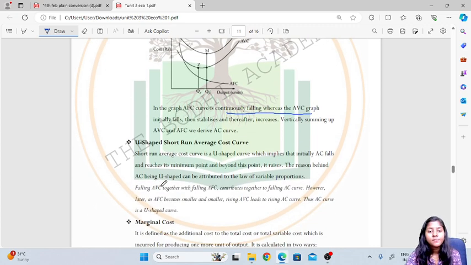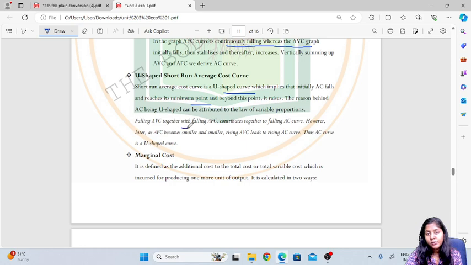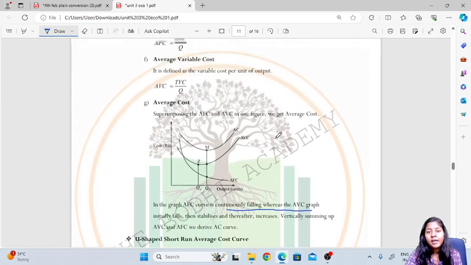Then the U-shaped short run average cost curve. The short run average cost curve is a U-shaped curve, which implies that initially average cost falls and reaches its minimum point, and beyond this point it rises. The reason behind AC, the average cost, being U-shaped can be attributed to the law of variable proportions. Now falling average variable cost together with falling average fixed cost contributes to falling average cost.